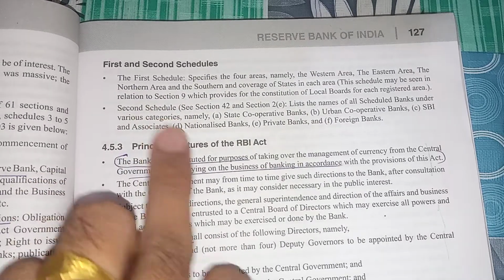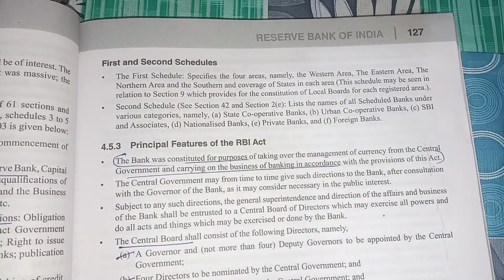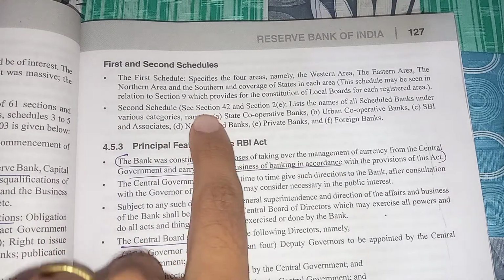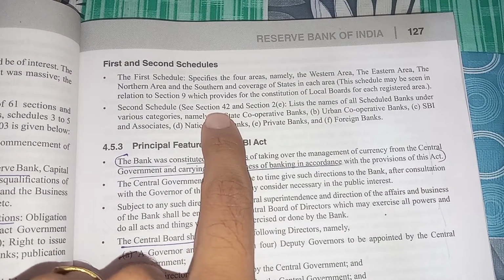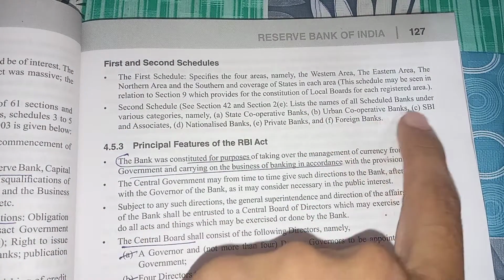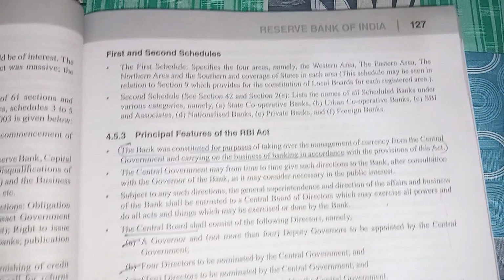The second schedule consists of all the scheduled commercial banks. In that, state cooperative banks, nationalized banks, private banks, foreign banks, all banks are dealt with in the second schedule. Section 42 is important here. This all deals with the second schedule, with all the names of the scheduled banks, that is all kinds of banks, written here.